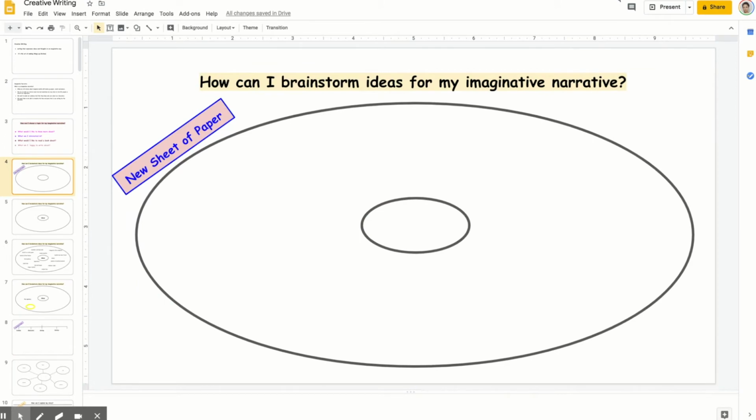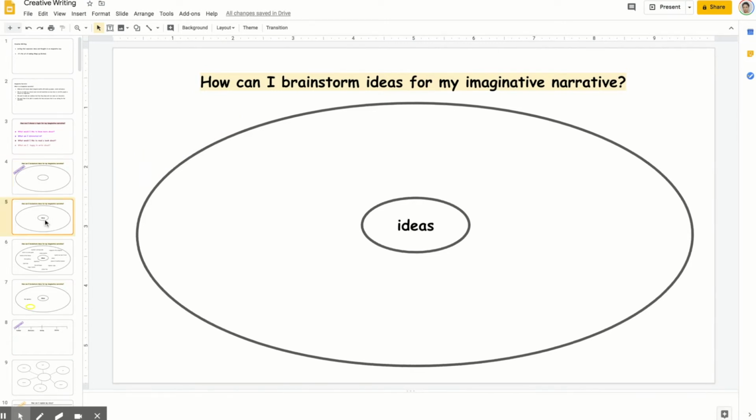This is a circle map, and on the top of our circle map, you will see we have a question that we're focused on. How can I brainstorm ideas for my imaginative narrative? So on your blank sheet of paper, you're going to write that question down and you are going to draw your circle map. And once you've finished drawing your circle map, you are going to write the word ideas in the center of your circle map. This is where we're going to write down all of your ideas.